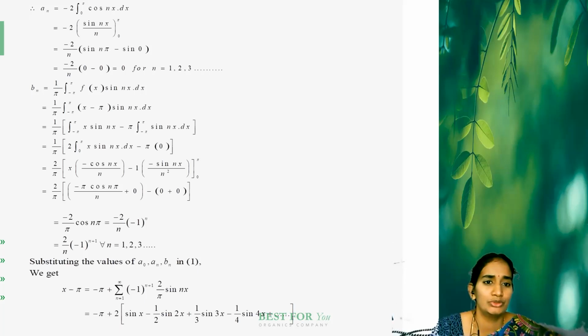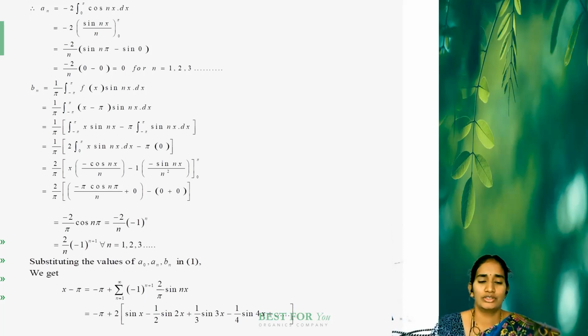Now we substitute the upper limit first. 2 by n is a constant, then sin n pi. We replace every x with the upper limit, minus the lower limit. The lower limit is 0, so sin n times 0 is sin 0. So this sin n pi value is always 0.